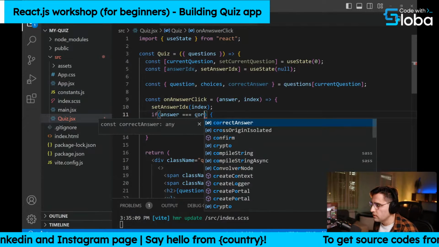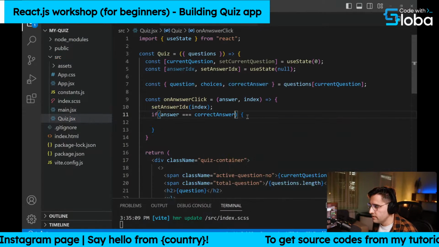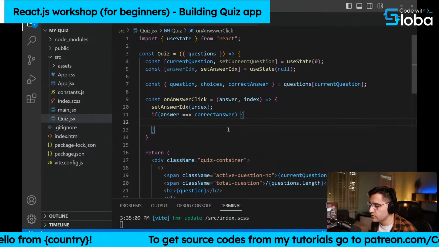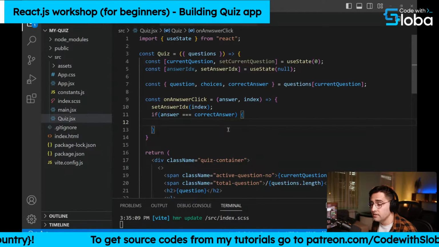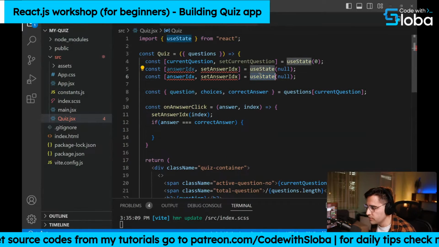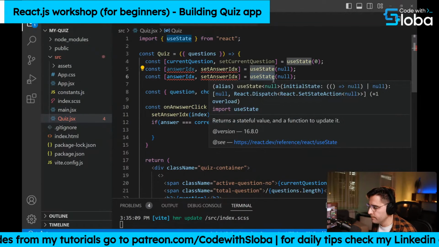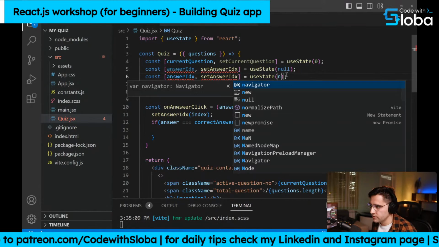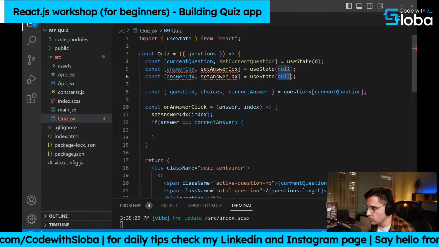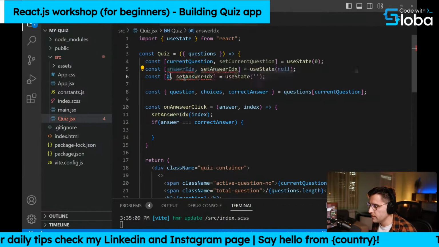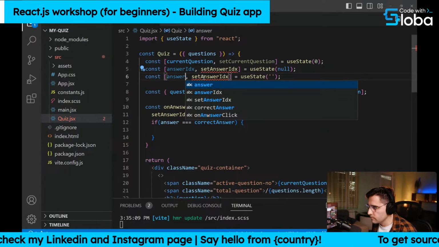Okay. If the answer is the correct answer, we want to set the answer to be true. So we again need another variable. Let's just copy paste this line, because we're going to use it again. Let's set the initial value to be just null, or we can even set it to an empty string, whatever we want. And let's name this variable answer.